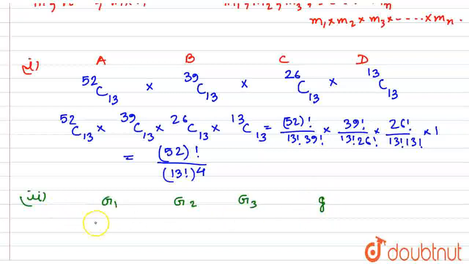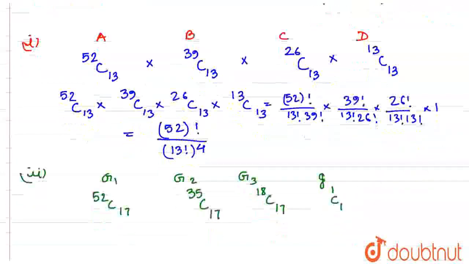Then the first group can be given 17 cards in 52 choose 17 many ways. After that, the leftover cards are 52 minus 17, which is 35. Then G2 can be given 17 cards in 35 choose 17 ways. 35 minus 17 is nothing but 18. So G3 can be given in 18 choose 17 many ways, and then the leftover card in 1 choose 1, that is again 1.